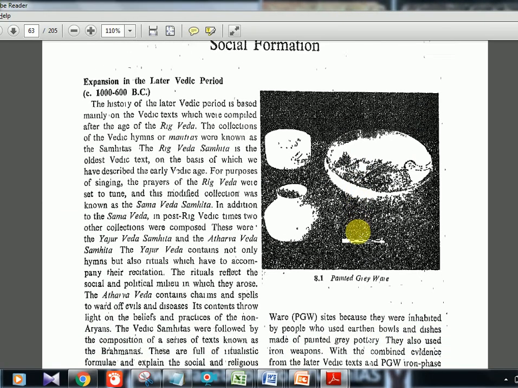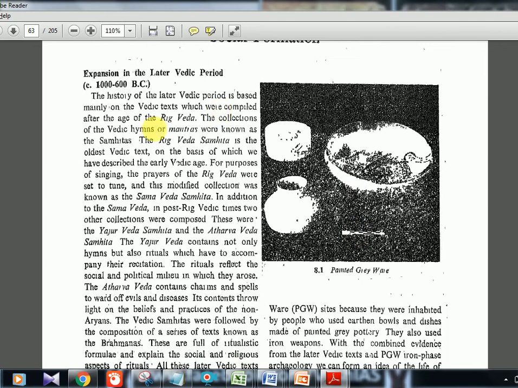Okay, so starting with the Vedas. The timeline you should know, 1000 to 600 BC. And Rig Veda we have already seen in the last chapter. It is a collection of Vedic prayers, hymns, rituals and all. And after Rig Veda, when a tune or music was given to those prayers, it had to be collected in some other Veda, and that is the Sama Veda. Sama Veda is the modified version with the tune, the music related one.